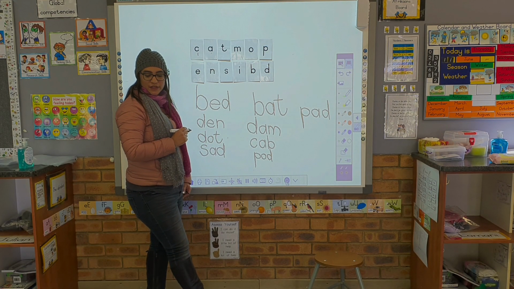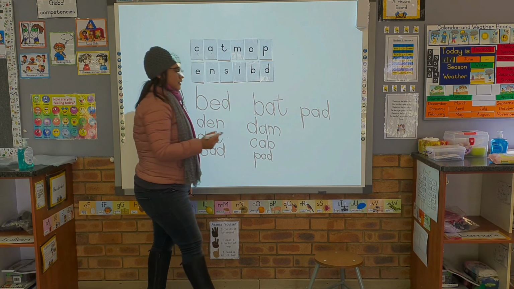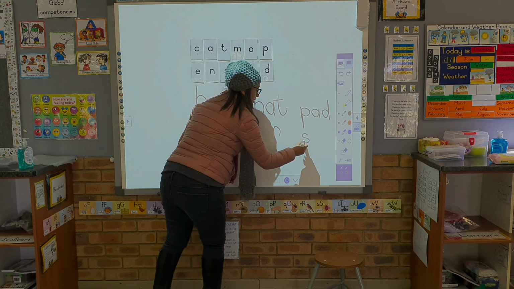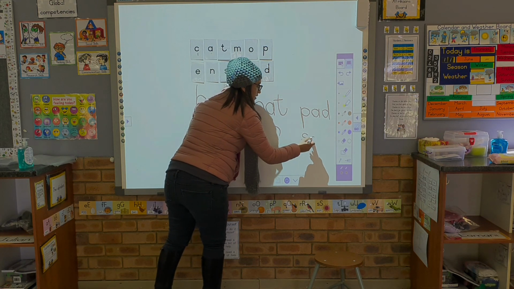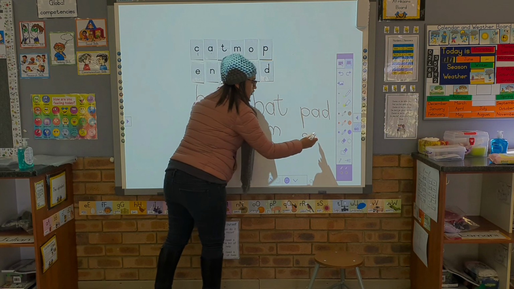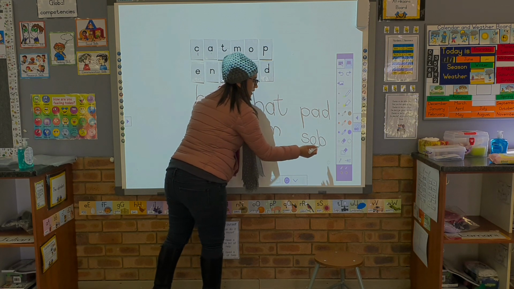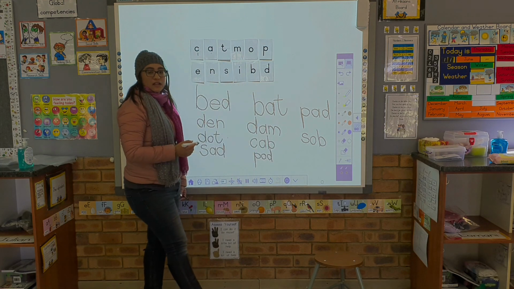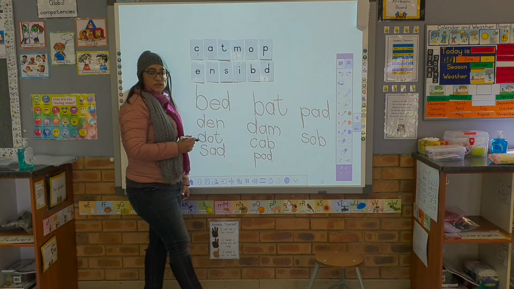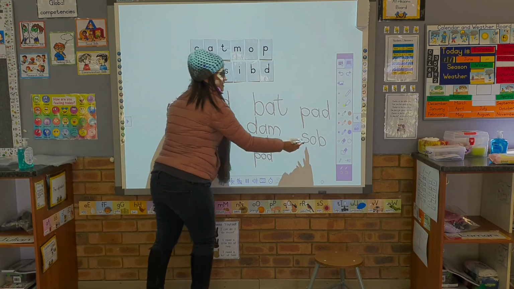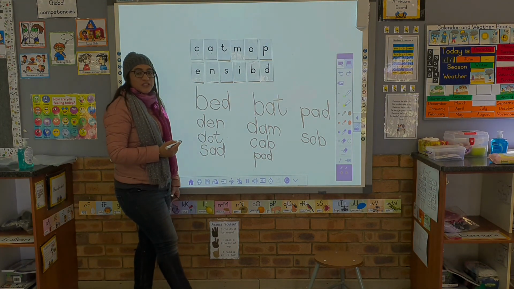And the last word, let's make the word sob. What do you hear in sob? The first sound is S. The second sound is O. And the third sound is B. S-O-B. Sob. The child sobbed because he was afraid of the big bad wolf. Sob. Another word for cry.